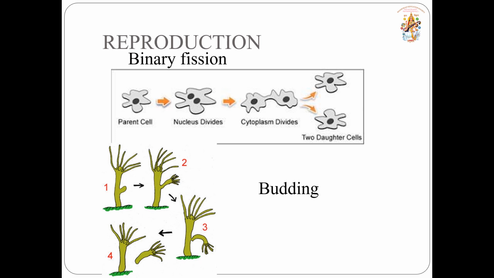As we see in the diagram, binary fission is done by the division of the nucleus and cytoplasm, which is divided into two daughter cells, whereas budding is a process where cell division occurs and forms an outgrowth or a bud on the organism, which grows into a new organism and leaves the parent organism for its individual growth.